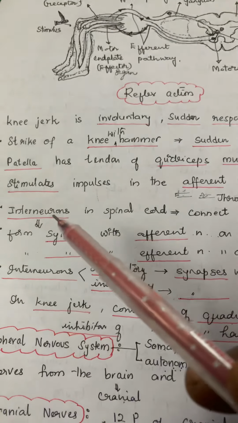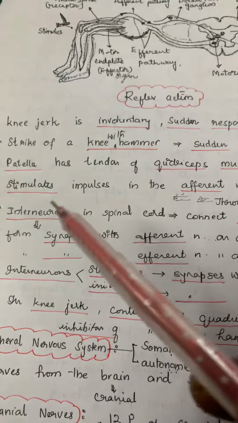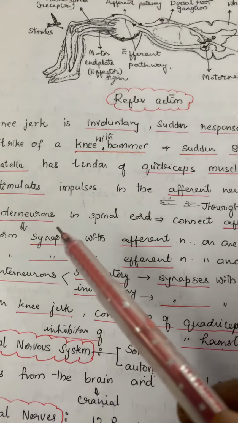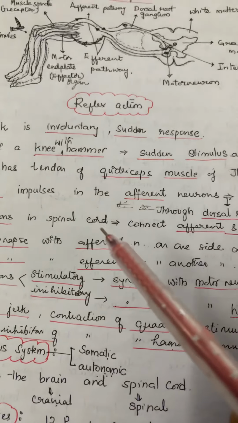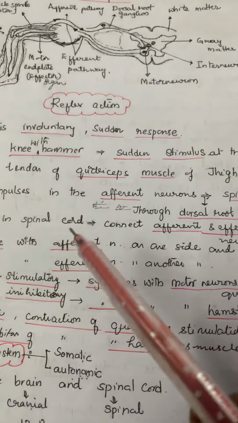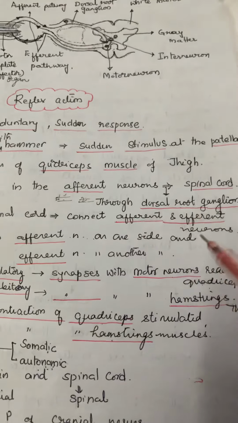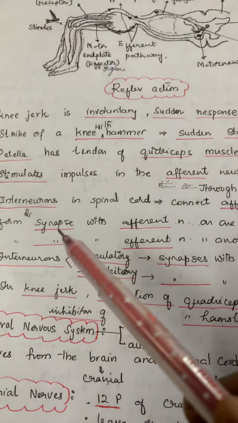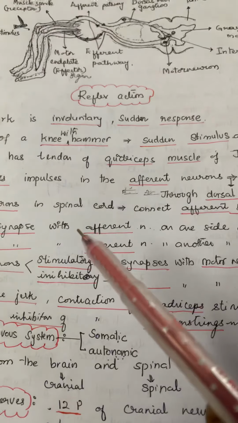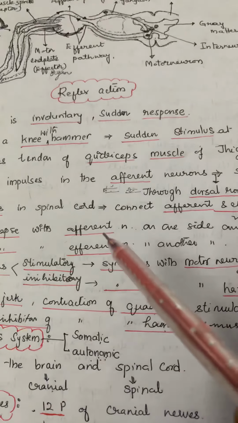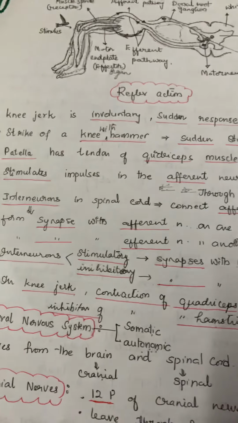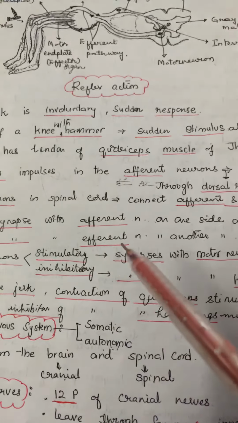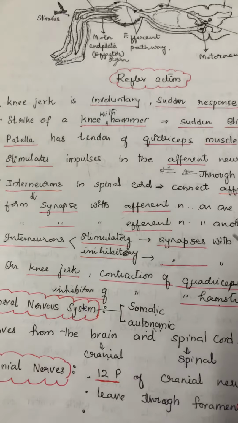And these afferent neurons will synapse with the interneurons in the spinal cord, which connect the afferent neurons and efferent neurons. So the interneurons will have a synapse with the axon terminals of the afferent neuron on one side, and also form a synapse with the dendrites of the efferent neuron on the other side.